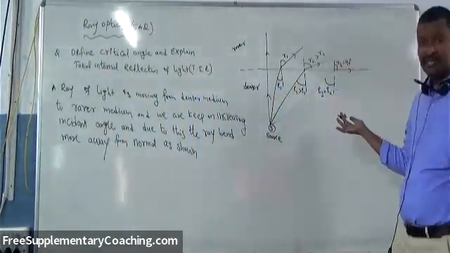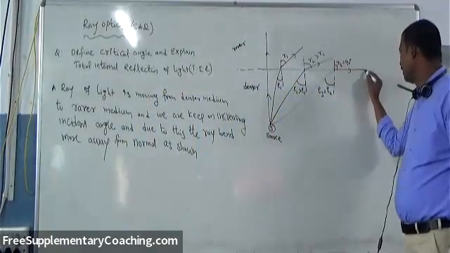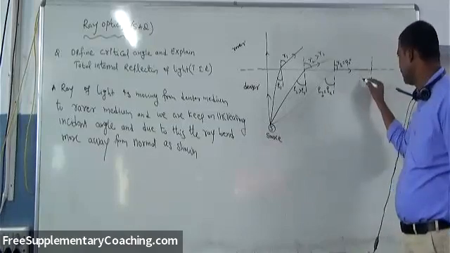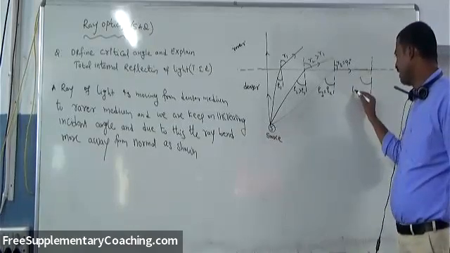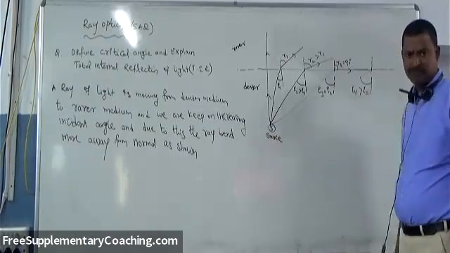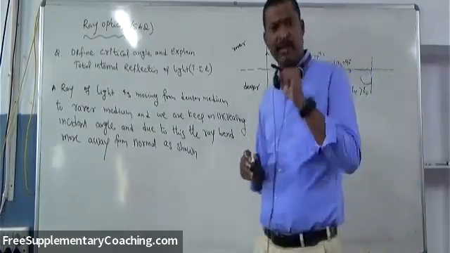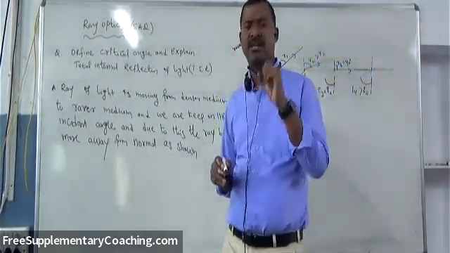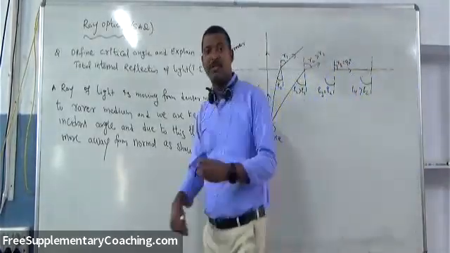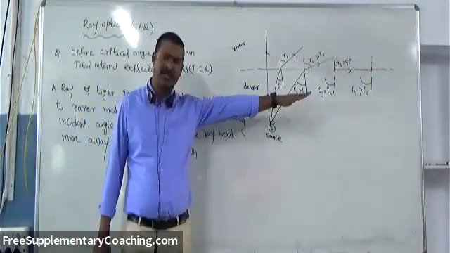Okay. Now what we will do? Furtherly, we'll increase the incident angle of the ray which is moving from denser to rarer, greater than the critical angle. So what happened? At critical angle only, the refraction angle is 90 degree. That means the refracted ray is horizontal.